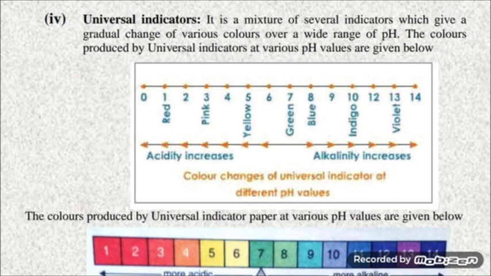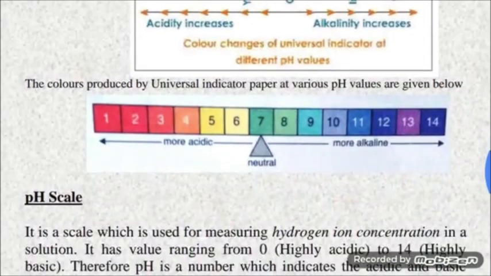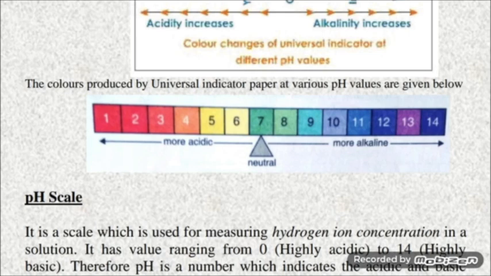The color changes of universal indicators at different pH values are given in the figure. You can see at pH value 1 the color is red, on 3 it is pink, neutral color on 7 is green, while on 13 violet, 10 indigo. Similarly, the colors produced by universal indicator paper, a strip of paper which is known as pH paper.